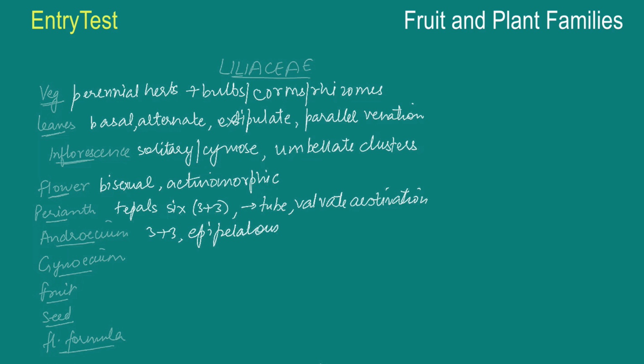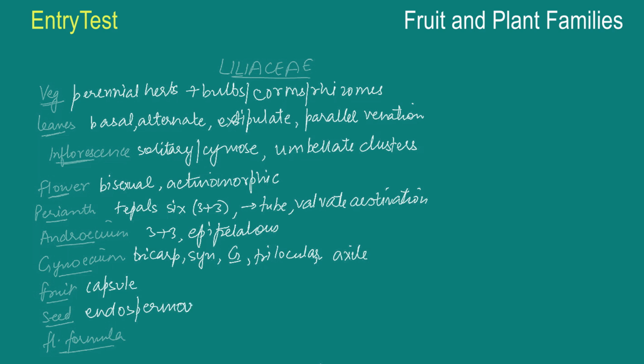The gynoecium is tricarpellary, that means 3 carpels are there. Syncarpous, that means joint. The ovary is superior, trilocular, with many ovules, and the placentation is axile. The fruit is capsule. Very rarely you can get a berry-like fruit as well. The seed is endospermous, that has lots of storage.